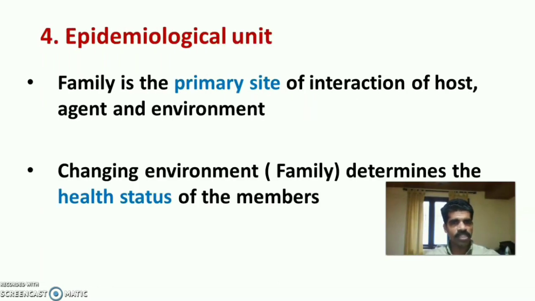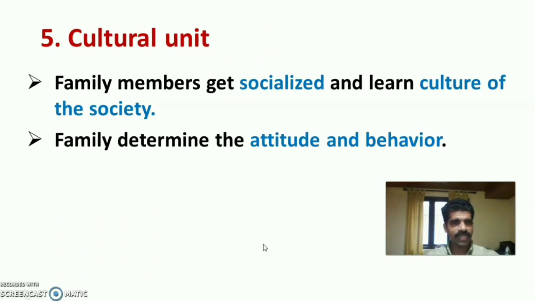Then the fourth one is the epidemiological unit. Family is the primary site of interaction of host, agent and environment. That is, the epidemiological triad begins within the family. Health status of the members depends upon the environment of the family. Thus, family is considered an epidemiological unit. Then, cultural unit. Family is considered a cultural unit because family members get socialized and learn the culture of the society from the family. Family determines the attitudes and behaviors of each member of the family. Thus, family is considered a cultural unit.